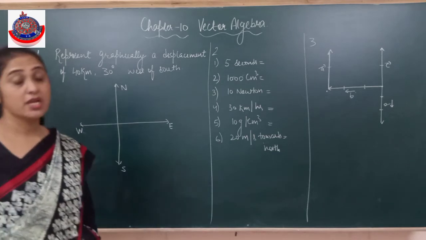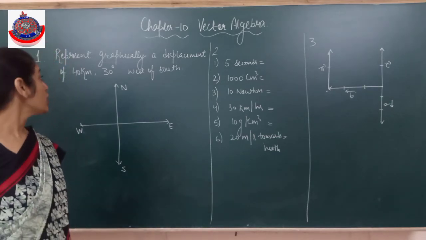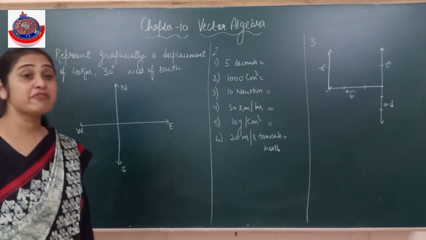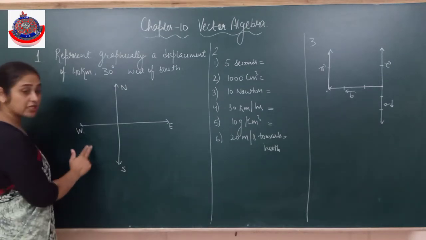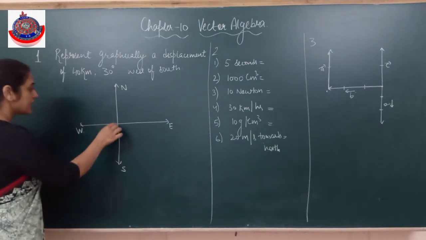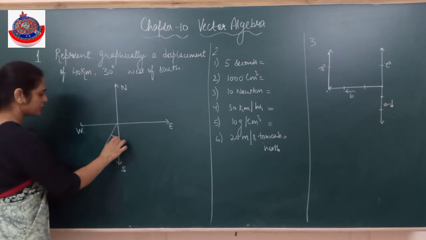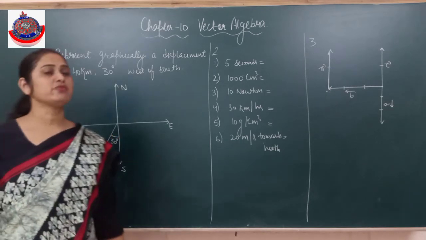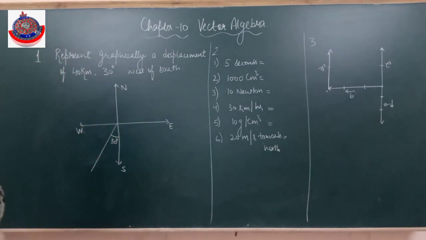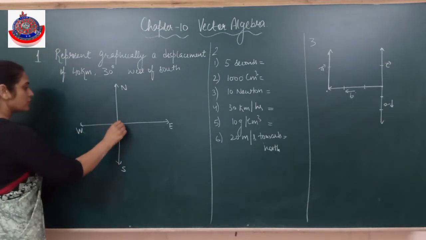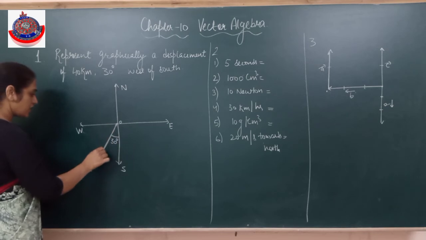Directions are very important. Now draw 40 kilometers 30 degrees west of south. From south, 30 degrees to this side. I have to measure this angle, 30 degrees. You don't actually have to measure it because you're not doing construction; we just have to represent it. And where should I go? 40 kilometers.